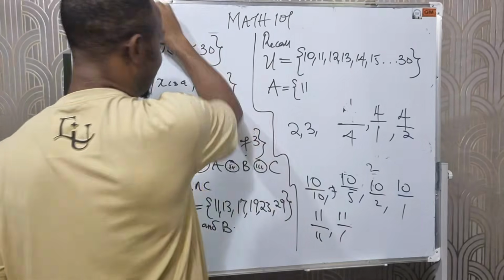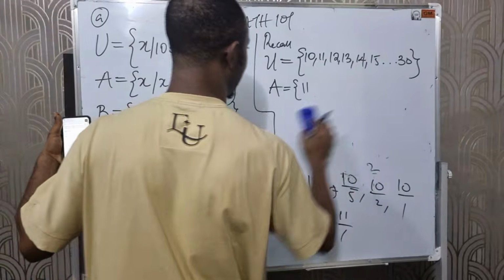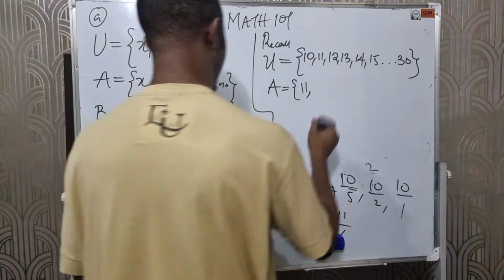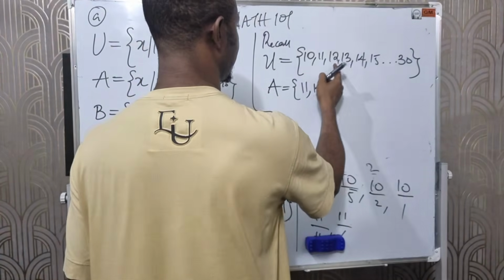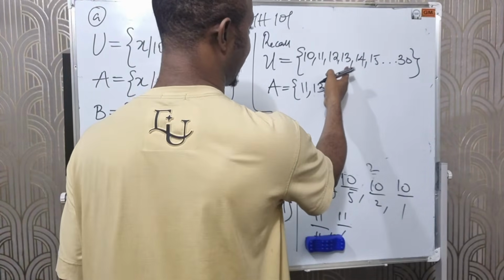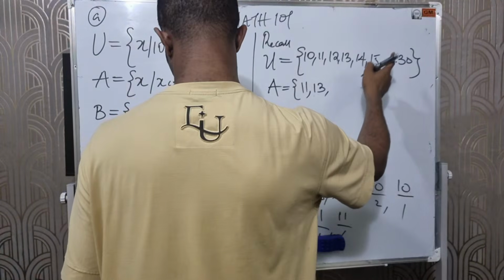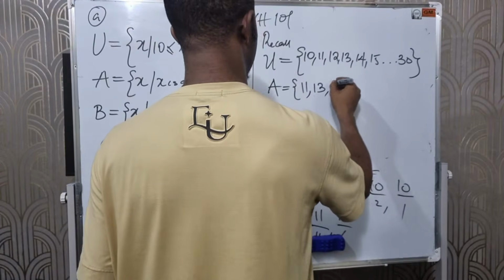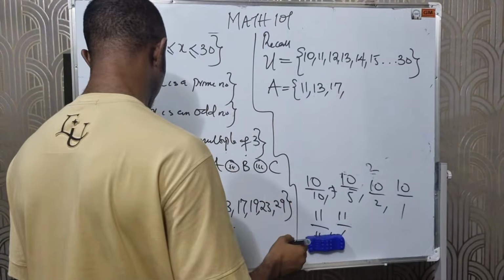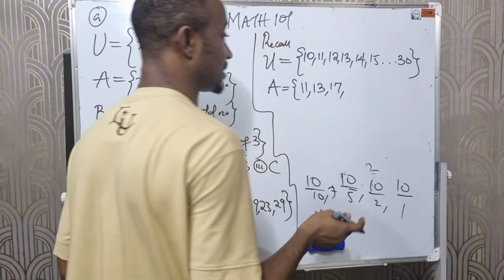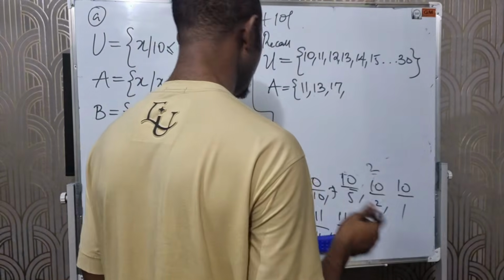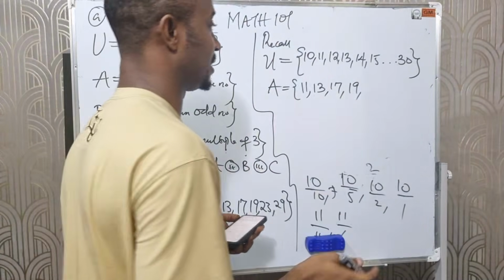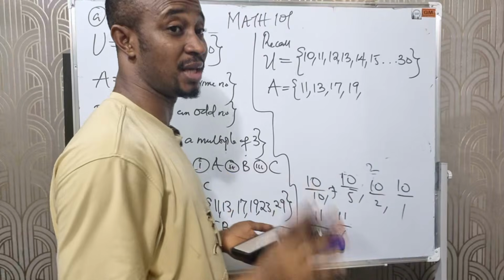By now you should know what prime numbers are. So I'm going to list them out. The first is 11, right? Followed by 13. 12 is not. 13 is a prime number. 14 is not. 15 is not. 16 is not. But 17 is a prime number, right? 18 is not. 19 is a prime number, right? 20 is not. 21 is not. 22 is not a prime number.